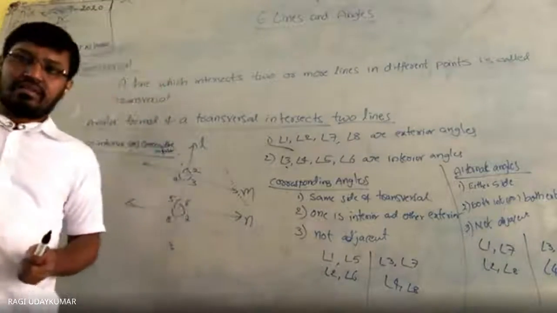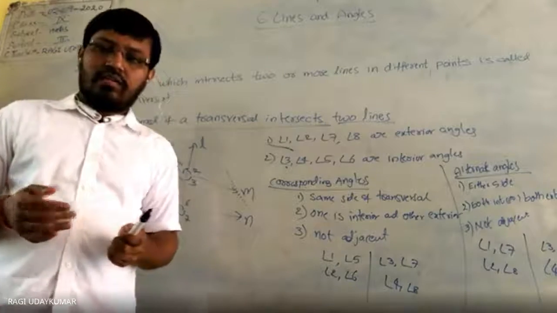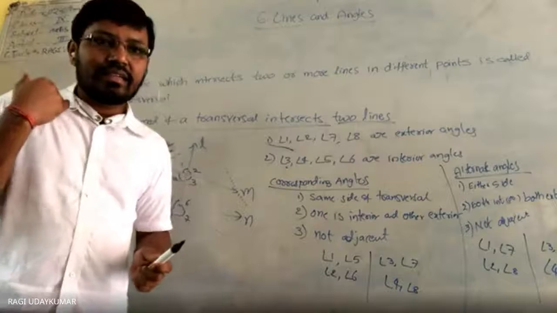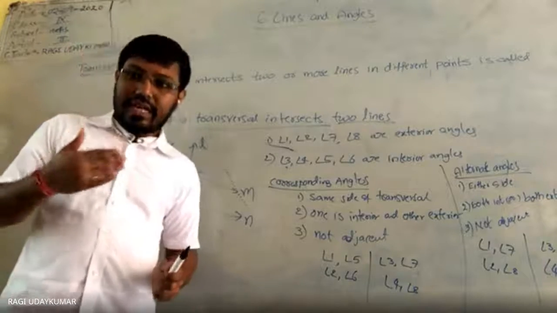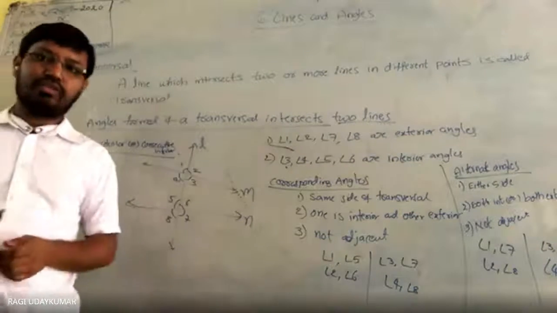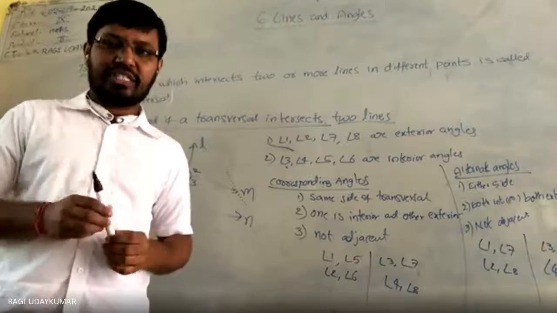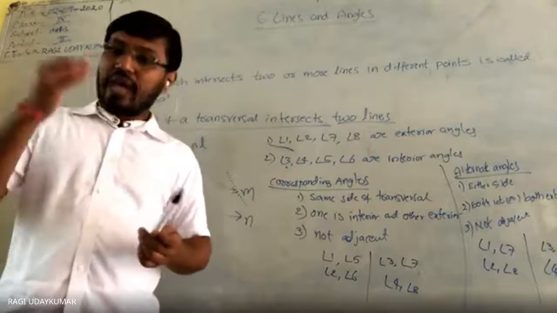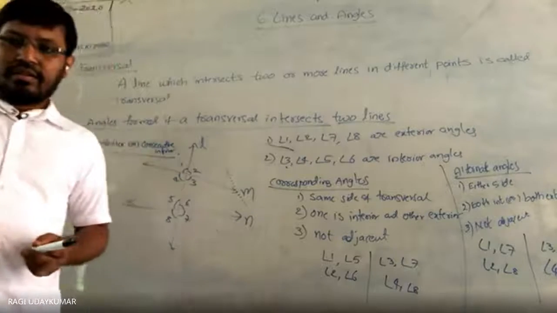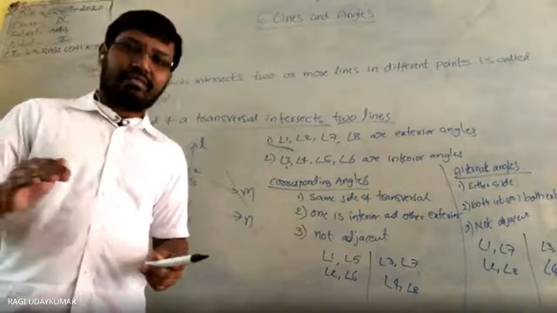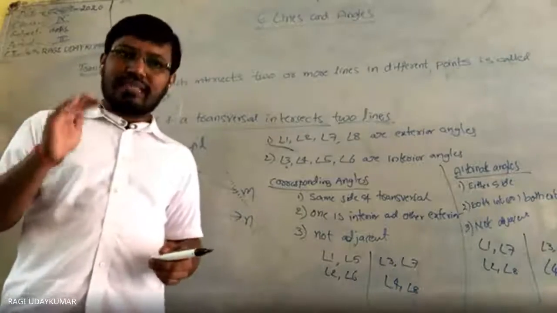Axiom is nothing but, what is meant by axiom? Axiom is nothing but it is not having any proof, it is itself a proof. In the first class I told you the lines and angles, axiom and theorem definitions. Once again you refer to that. So axiom is nothing but it is not having any proof. It is a self-fact, which you accept as a fact. So such type of that.